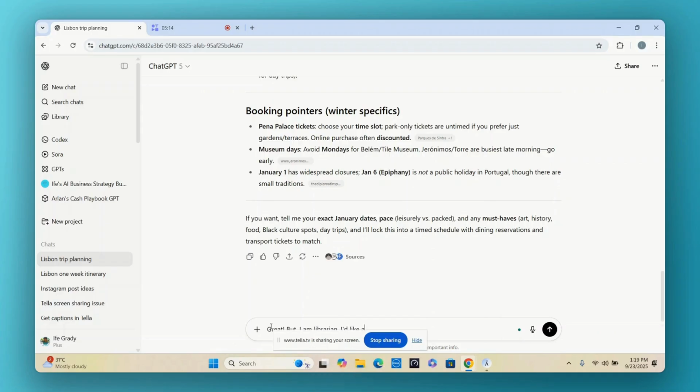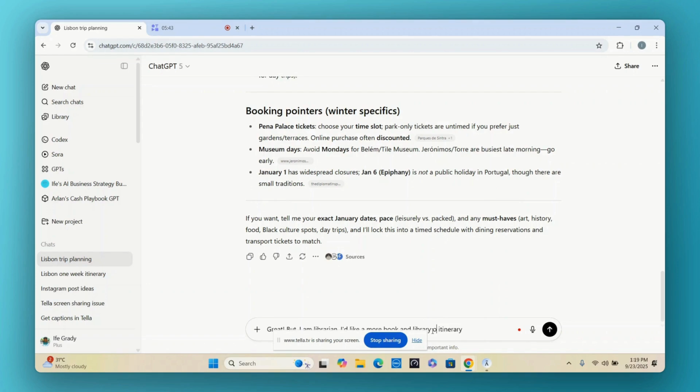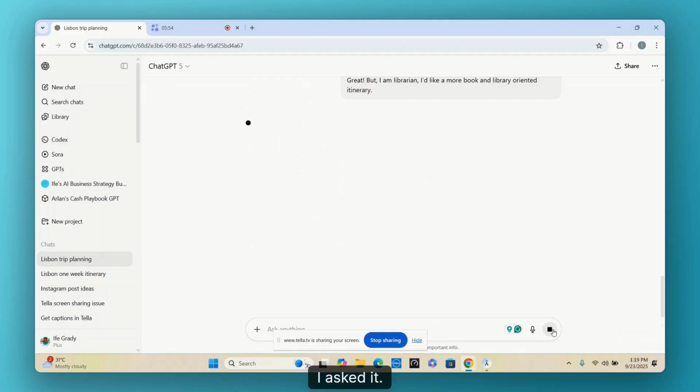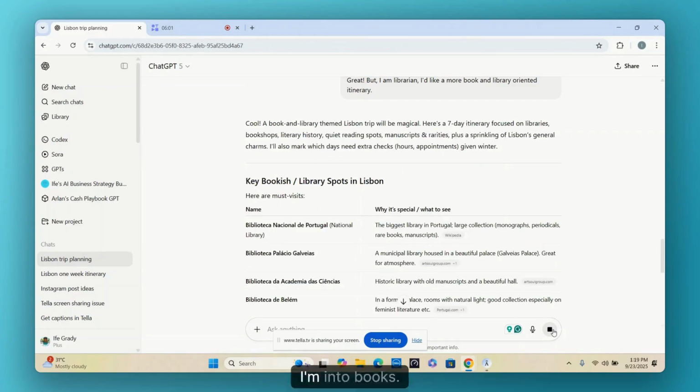I'd like a more book and library oriented itinerary, and throw in some food, or perhaps not. Go. Okay, I got it a little bit more targeted because I'm into books.